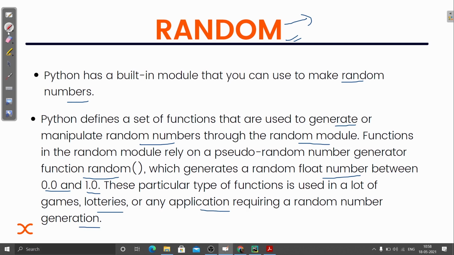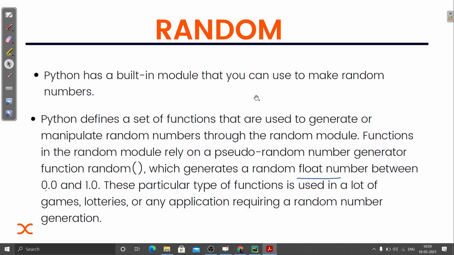We have also seen one example when we created the mini project, and there we saw this. So basically this random function is inside this random module, and it generates a random float number between 0.0 and 1.0.